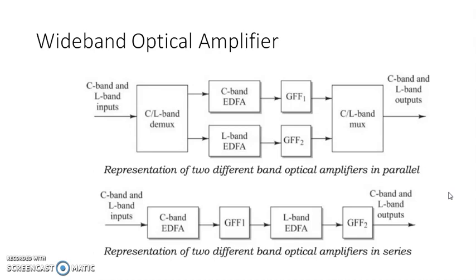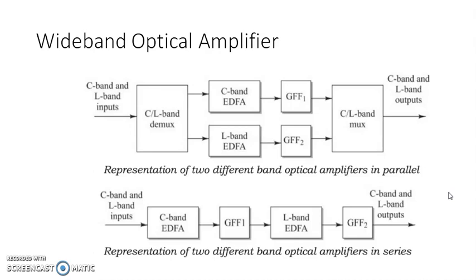In the parallel design, a wideband demultiplexer splits the incoming signal spectrum into two wavelength bands, and these two bands then pass through the corresponding optical amplifier, after which a wideband multiplexer recombines these two spectral bands. This setup requires the use of a guard band spanning several nanometers between the two spectral regions.